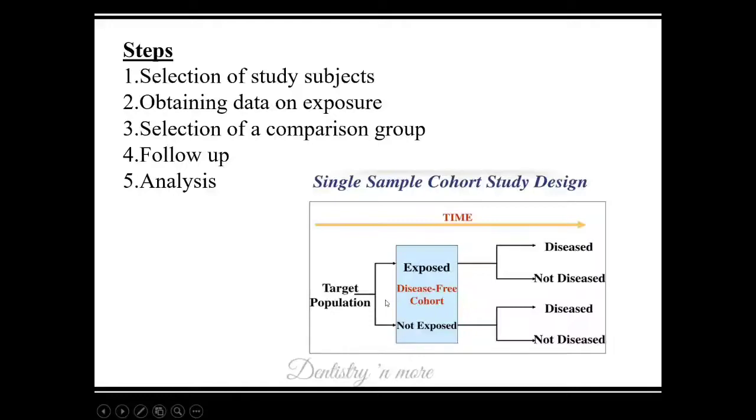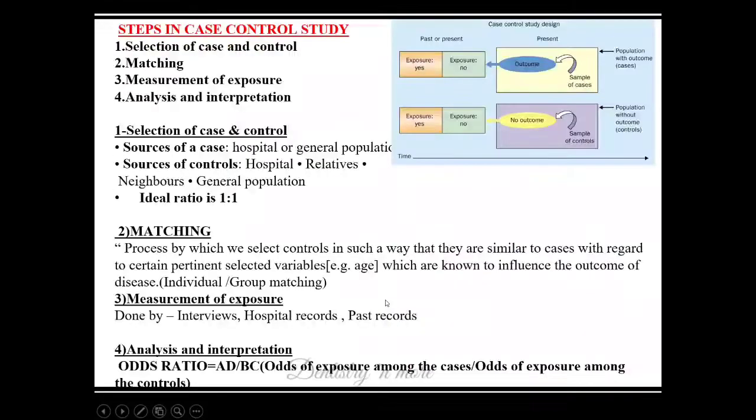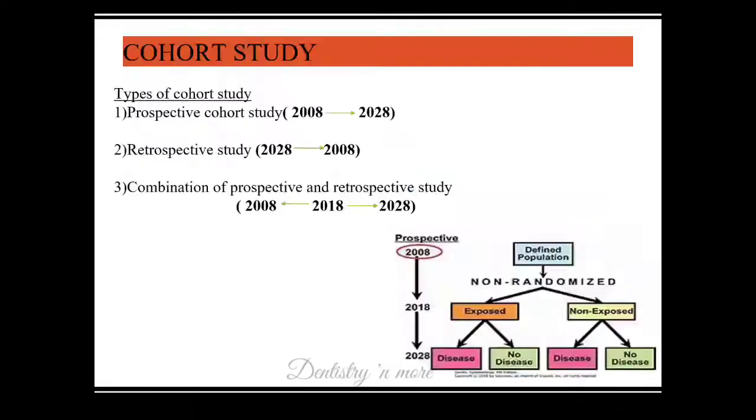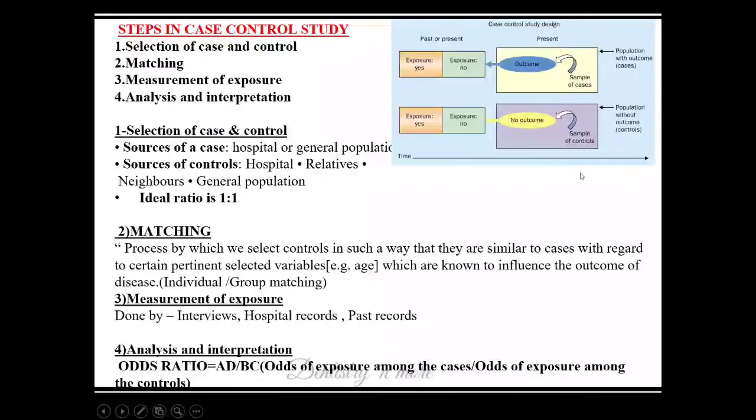This is a flow chart similar to the case control study, where you remember case control is going backward. We are asking about exposure status. But here we are taking a cohort, a population, over a period of time. See, time is going forward. It is a prospective, forward looking study, whereas this is a retrospective study. We are coming from the past to the present condition.